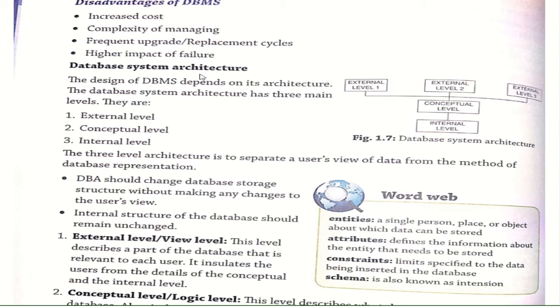Now there is some architecture of database system. The design of DBMS depends on its architecture. This is the architecture. There is an external level, a conceptual level, then an internal level. We'll see one by one what all these things are. So there is a three level architecture. First is external, second is conceptual, and third is internal level.